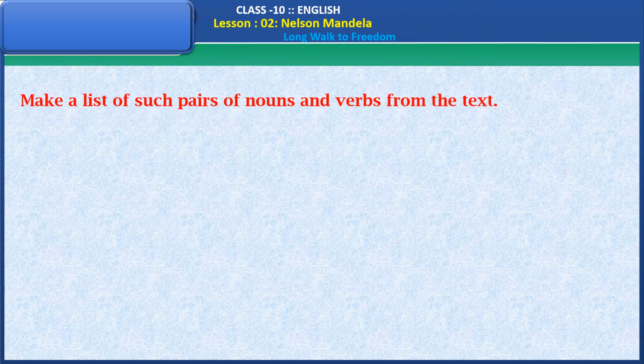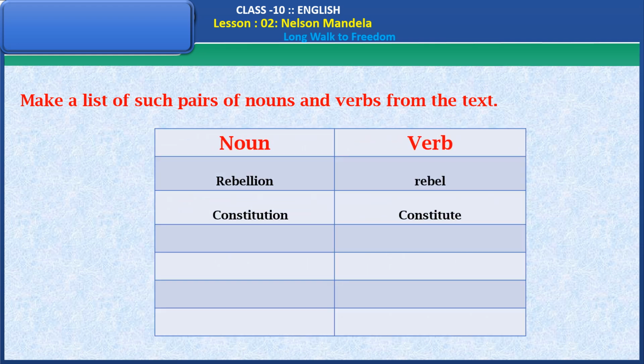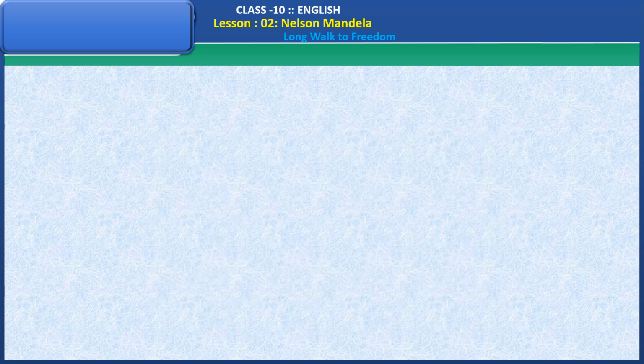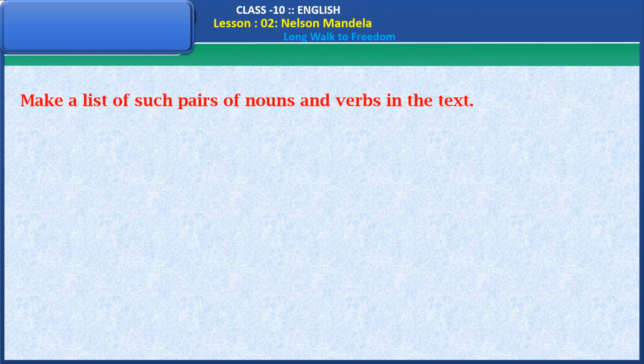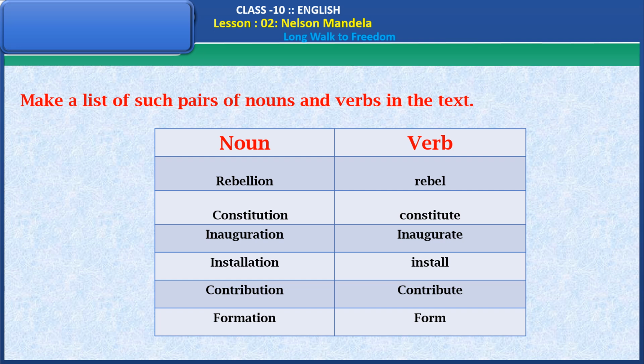Make a list of such pairs of nouns and verbs from the text. Here is the table. A few examples are given here. Rebellion is a noun and its verb is rebel. Constitution is a noun and its verb form is constitute. So make a list of such pairs of nouns and verbs in the text. Here are the pairs of nouns and verbs in the text.